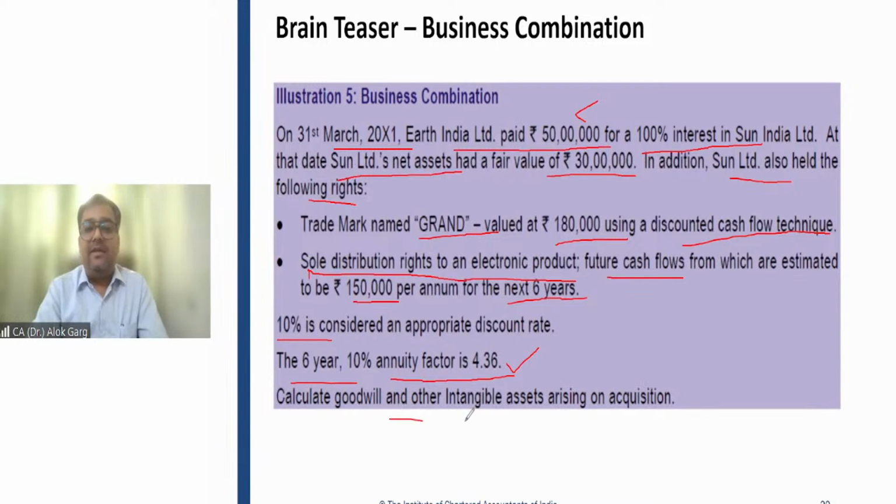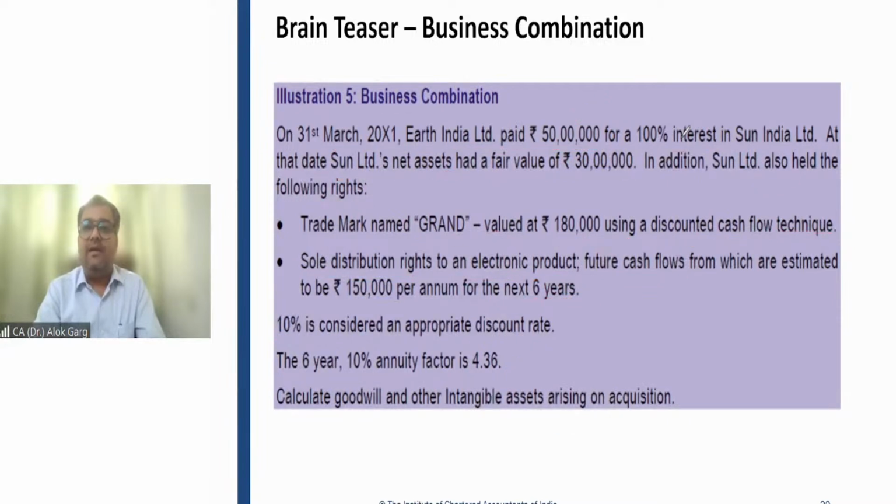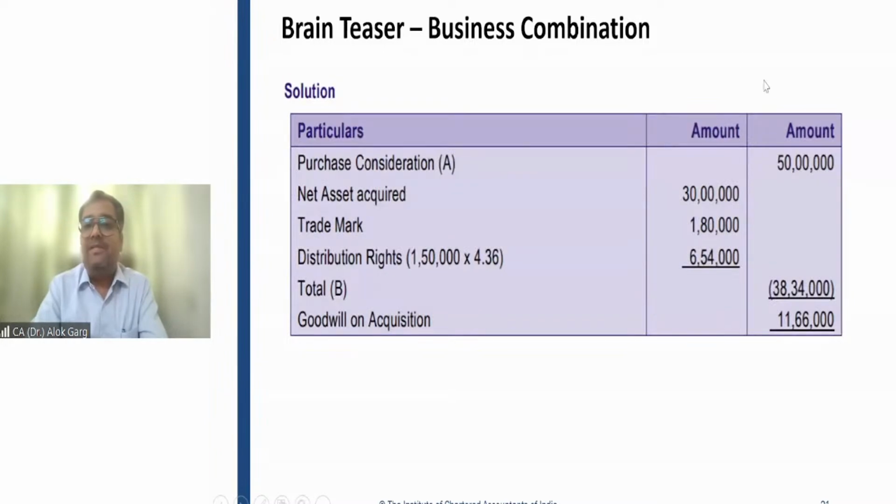Calculate goodwill and other intangible asset arising on acquisition. First of all, in this case, what is my purchase consideration? My purchase consideration is 50 lakh rupees. What is the value of the net assets acquired? It is 30 lakh. What is the value of trademark? The fair value of the trademark is 1,80,000.